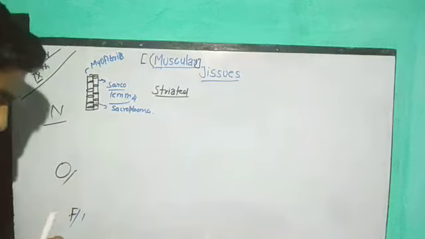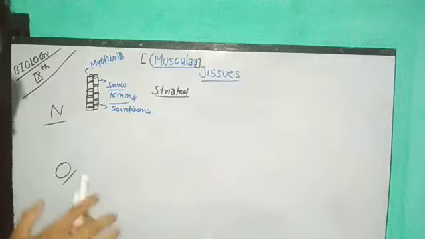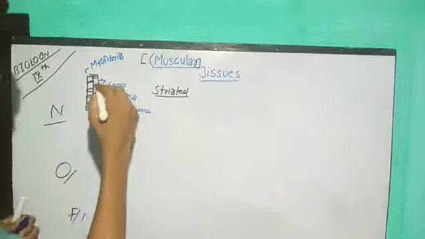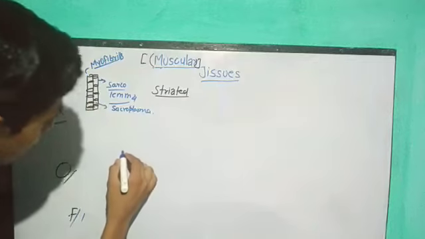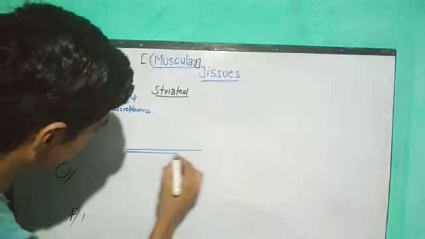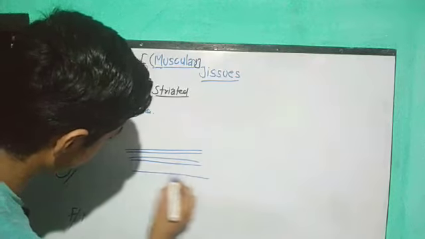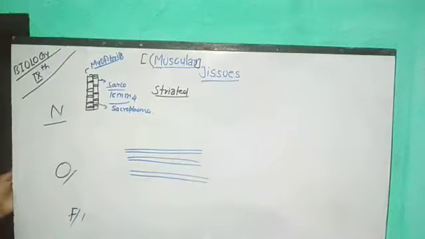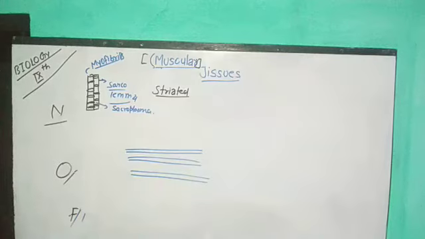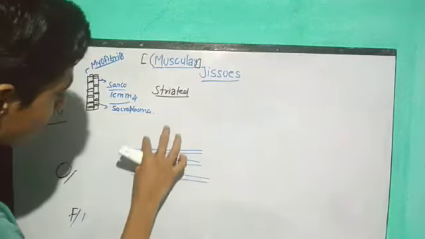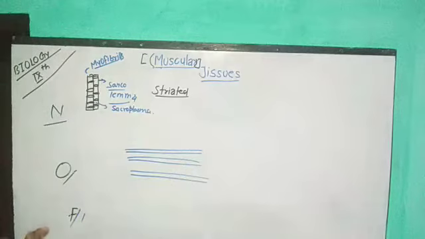Do you know what is meant by vertical position or horizontal position? Suppose I am drawing something like this. The figure which I have drawn over here, is it vertical or longitudinal?